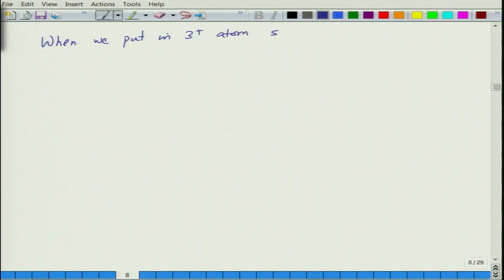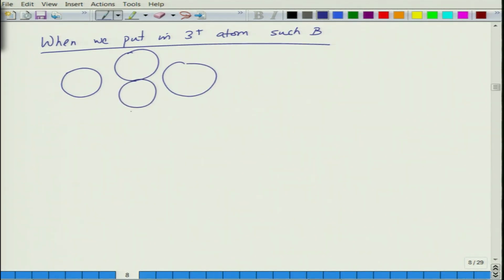when we put 3+ atoms such as boron, consider a situation like this. You have silicon, and these are all covalent bonds. Now, you replace this silicon with boron. Boron is +3, so there is basically 1 electron less. As a result it takes away 1 electron from silicon.